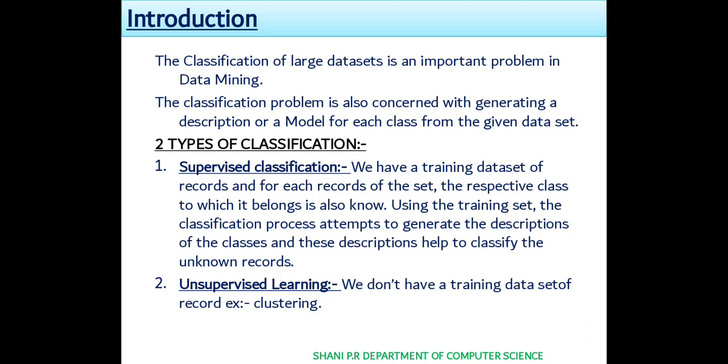Using the training set, the classification process attempts to generate the description of the classes, and these descriptions help to classify the unknown records.